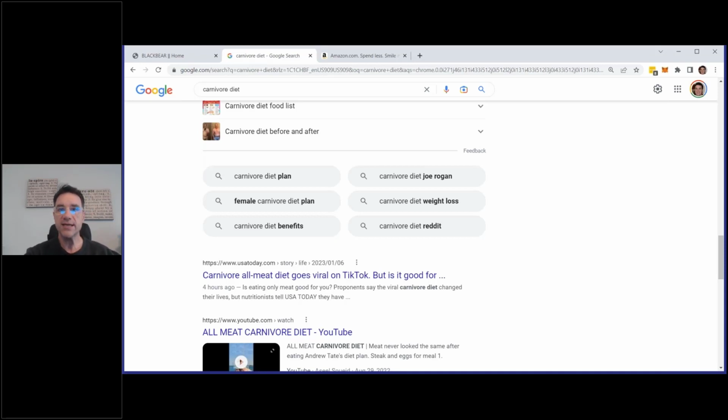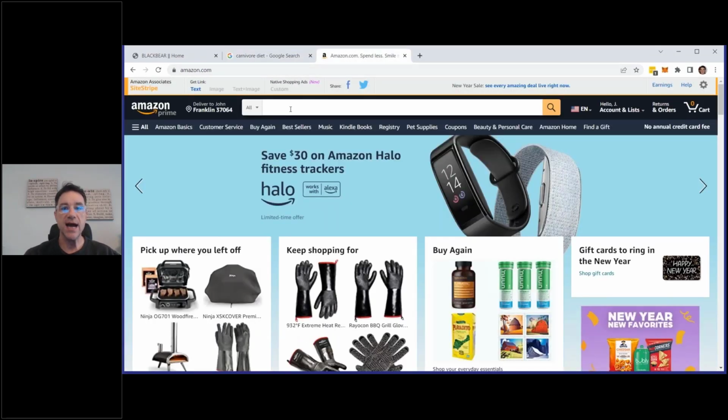So now we've already got a couple of pretty reasonable methods for getting keywords for a product, for a niche, for content you're going to create, maybe even keywords that you would use to drop in for other searches on other platforms. Now, with that in mind, let's go take a look at what we see on Amazon.